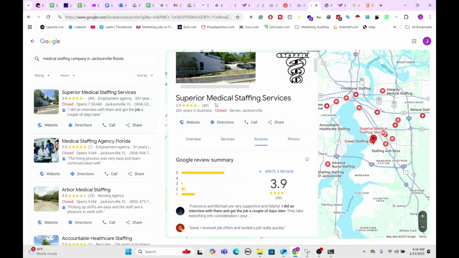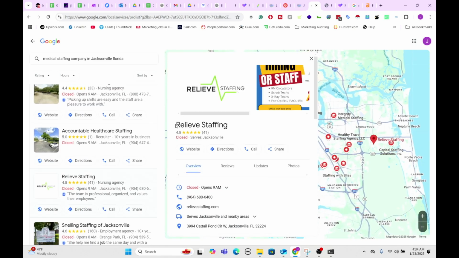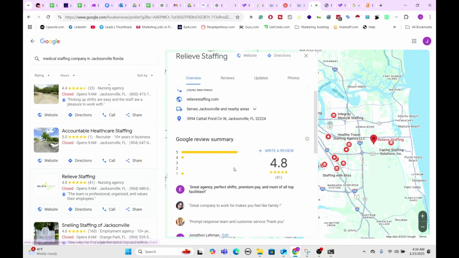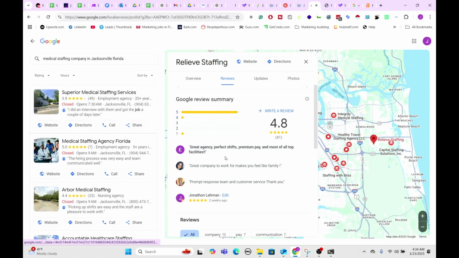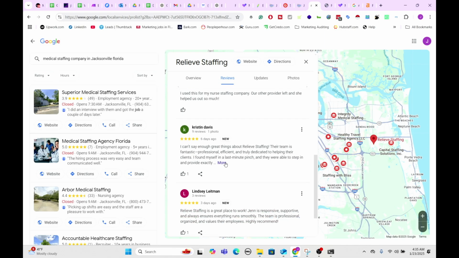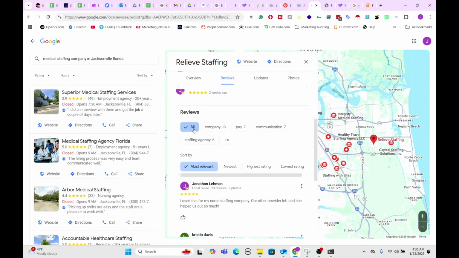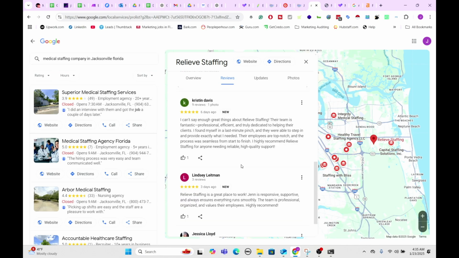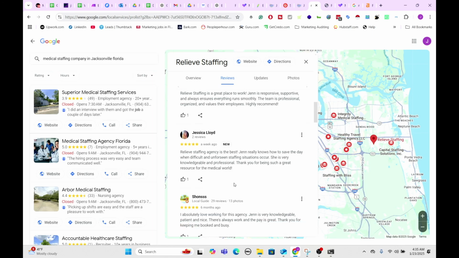So Superior Medical Staffing pops up first, and what I immediately notice is this is called medical staffing. Meanwhile, Relief Staffing doesn't have the word medical in it. So if you make a little maybe of a branding change, that would probably help out a lot if that was implemented. Another thing to take a big look at is the reviews. So if you come to reviews down here, let's come over to, do we have anything that uses the word medical or a synonym to it? So this says 6 days ago. This says most relevant. Okay, so let's look for anything else that is maybe very relevant here.